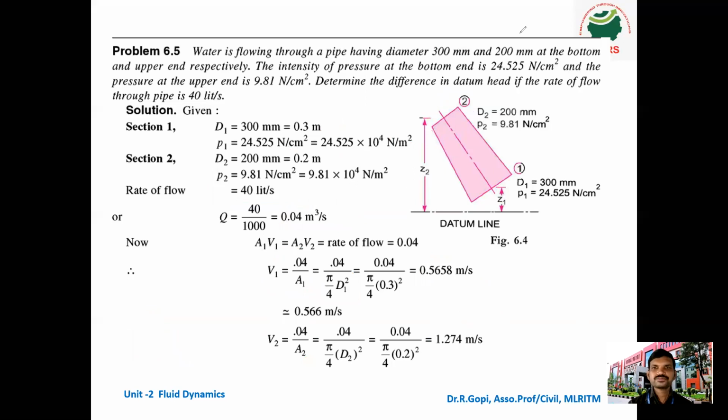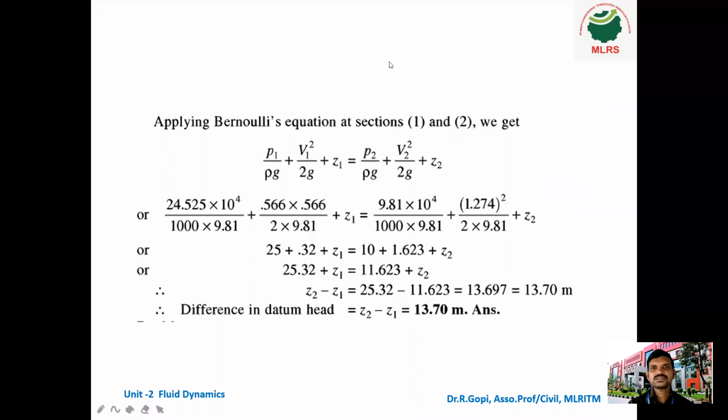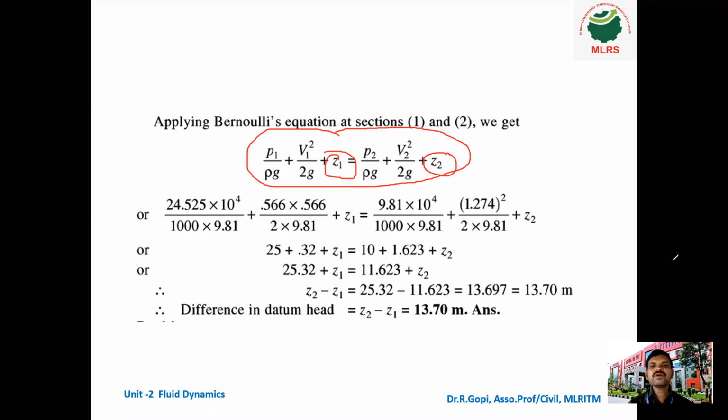Next, come to Bernoulli's equation. Now you can apply the Bernoulli's equation: P1 by rho g plus V1 square by 2g plus Z1 is equal to P2 by rho g plus V2 square by 2g plus Z2. Except for Z1 and Z2, all the values are known. So substitute all the values: 24.525 into 10 power 4 divided by 1000 into 9.81,